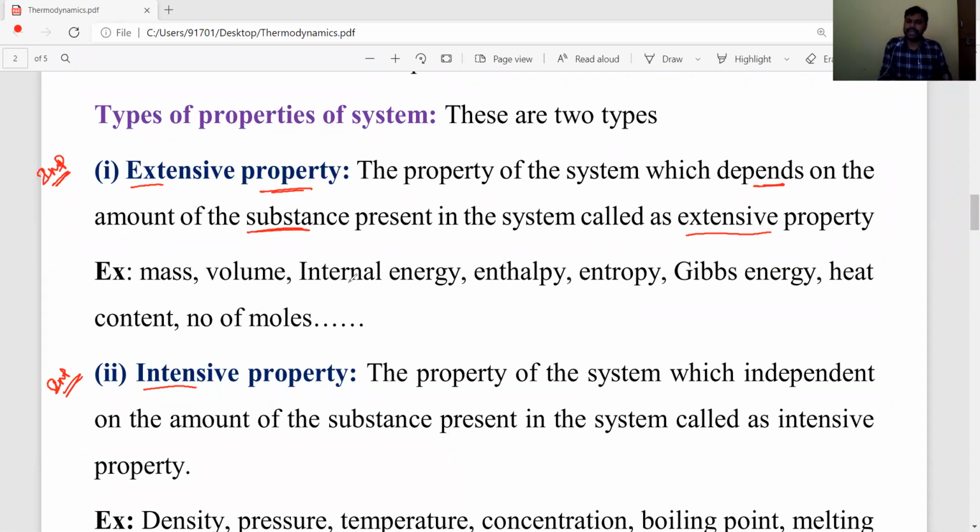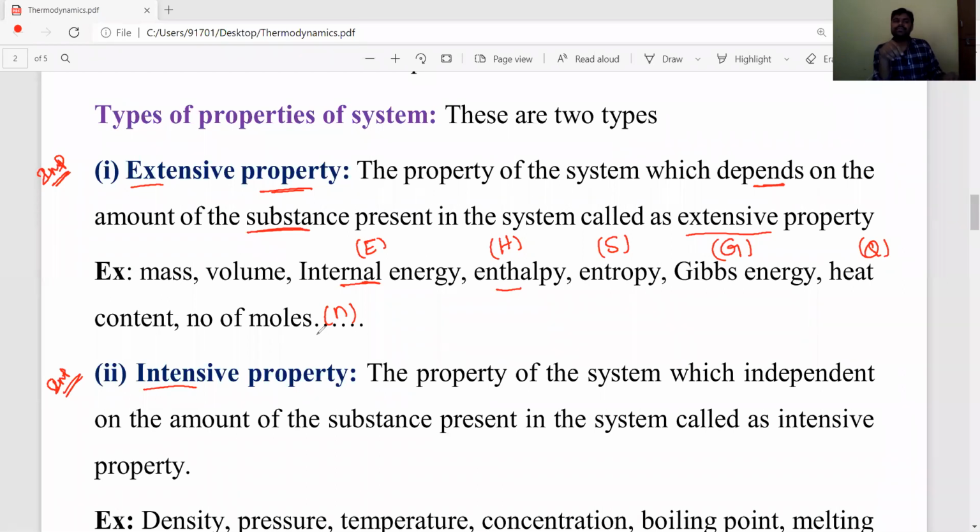Like volume and internal energy, whose symbol is E, enthalpy H, entropy S, Gibbs energy G, heat content Q, and number of moles n. These all mainly depend on the amount of substance present in the system. That's why these are called extensive properties.